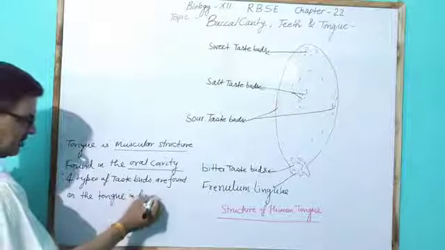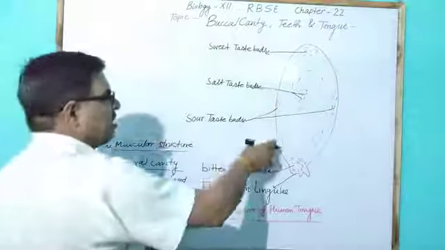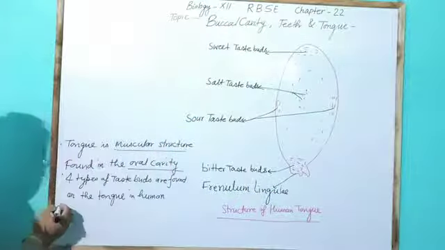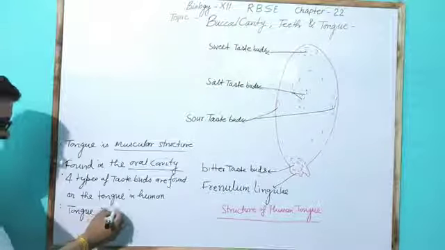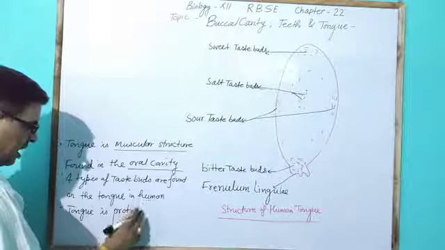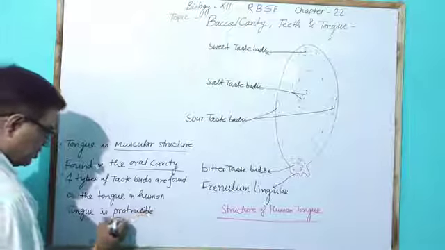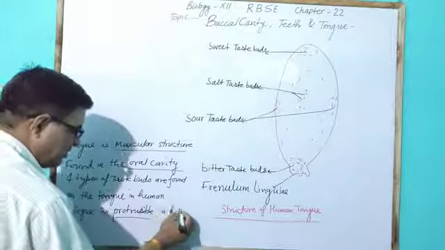These are discussed here, as this is the structure of the tongue, which is also protrusible. Tongue is protrusible, which means it can reach outside the mouth. So tongue is protrusible in human.